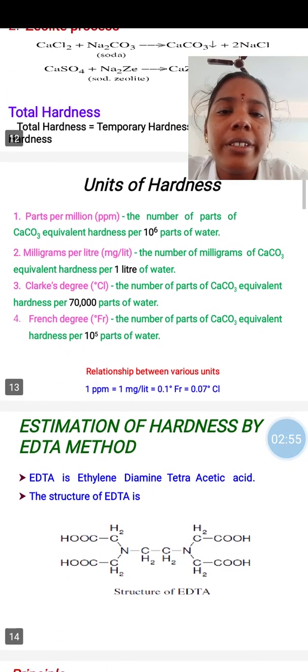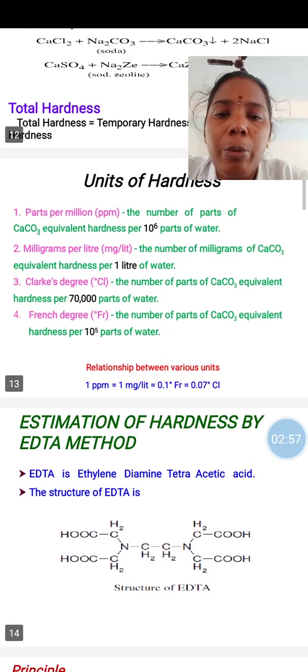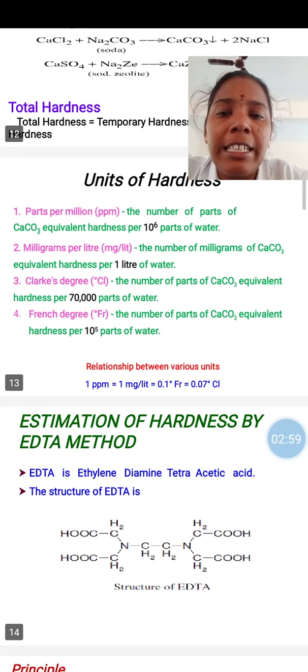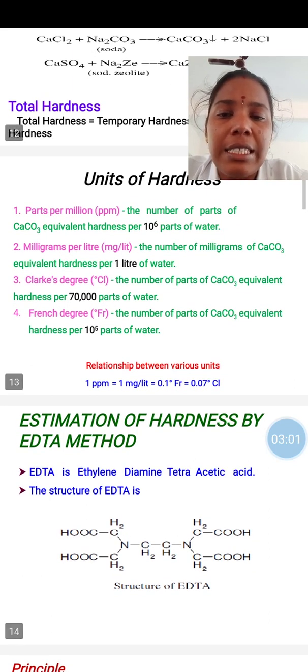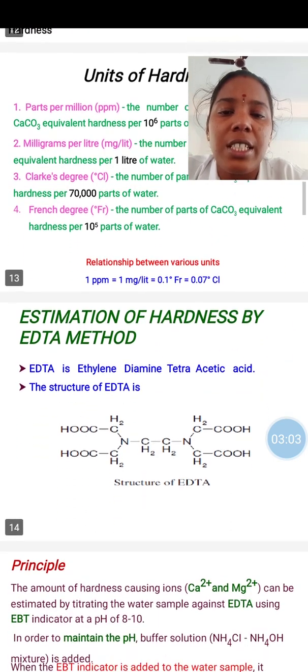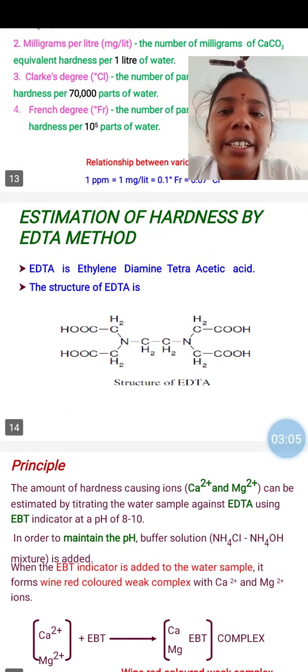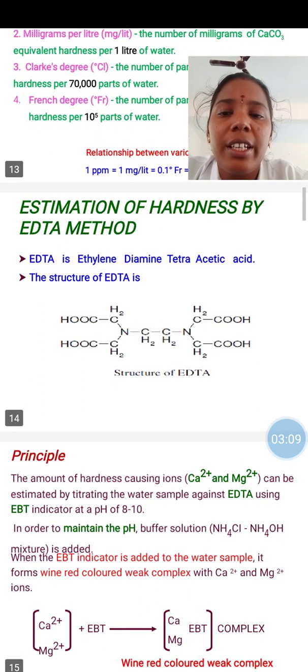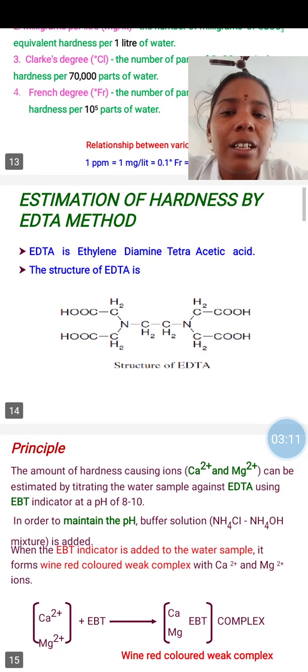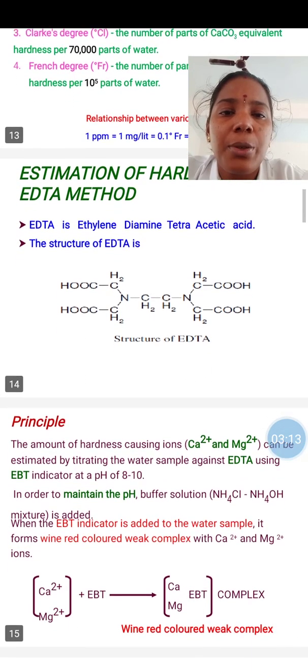The units of hardness are four. One is parts per million. Second one is milligrams per liter. Third one is Clark degree. Fourth one is French degree. And then estimation of hardness by the EDTA method. Here EDTA is ethylene diamine tetraacetic acid. The structure of EDTA is shown in the figure.